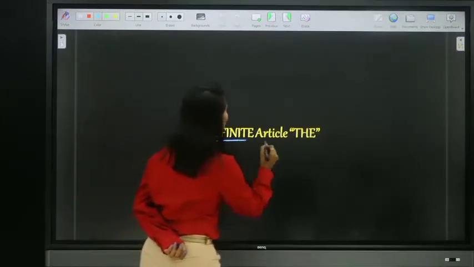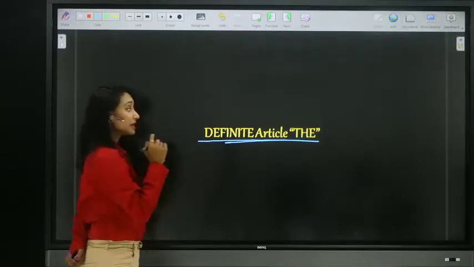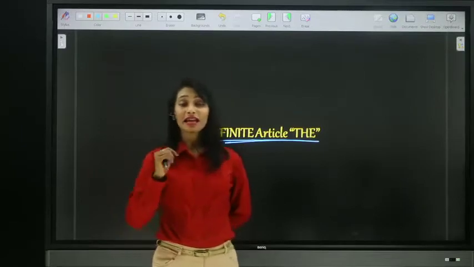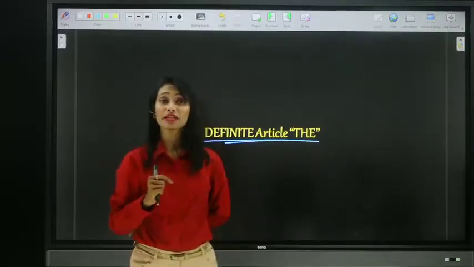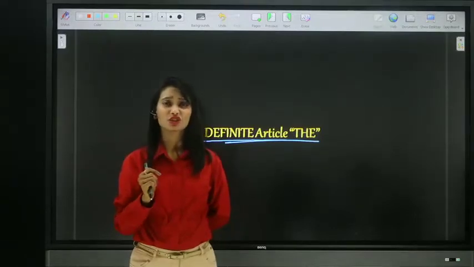Now, let's move on to the definite article the. Why is it called a definite article? Because the definite article is placed before a particular person or thing. It is placed before any noun or an adjective.